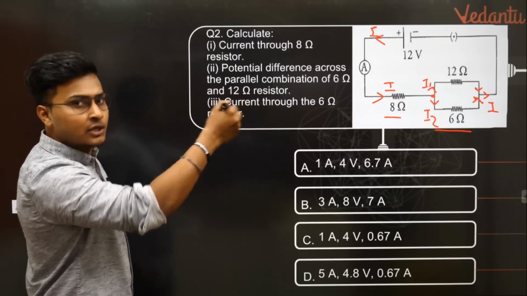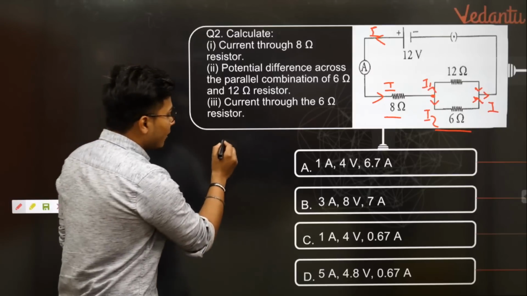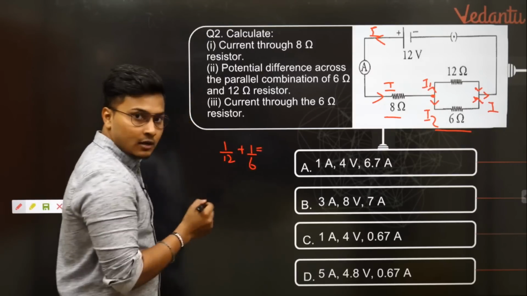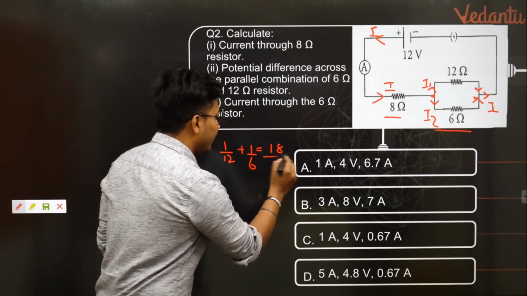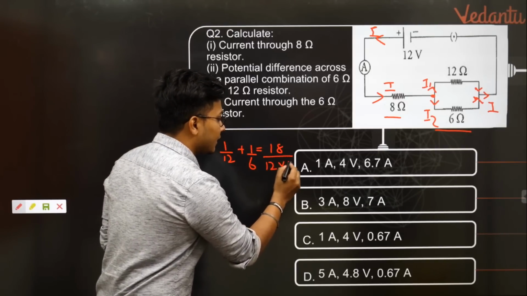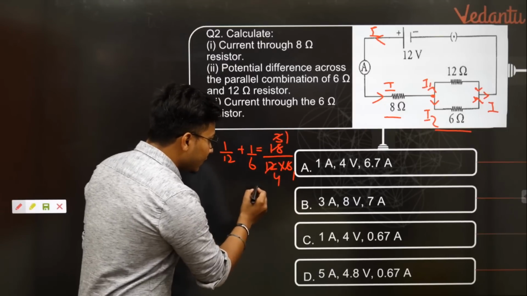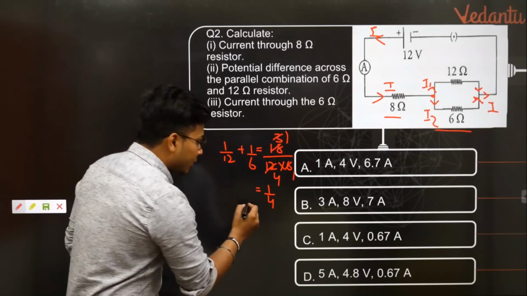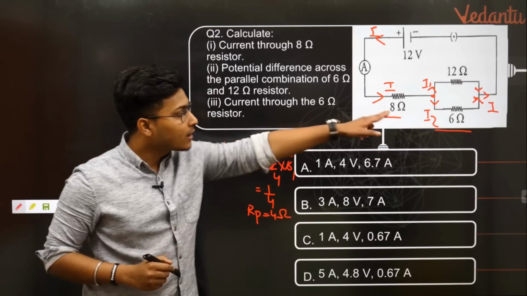You have the parallel connection. Let's solve the parallel connection first. That is, exactly if I start from here, you have 1 by 12 plus 1 by 6. If I calculate that by cross multiplication as I do, I'll get 18 divided by 12 into 6. I'll get 6 ones are 6, threes are 3, ones are, and 3 fours are 12. You'll be getting an answer of 1 by 4, that is 1 by Rp. Reciprocating it, you will get Rp equal to exactly 4 ohms. तो आपको वहां का मिल गया 4 ohms.